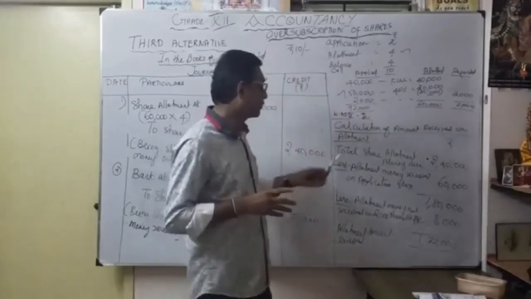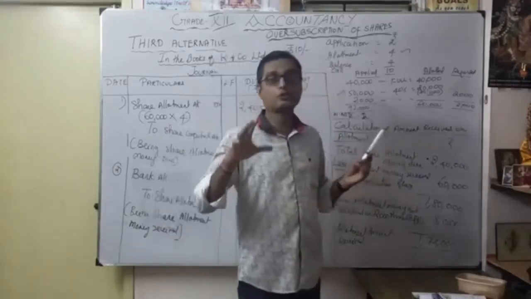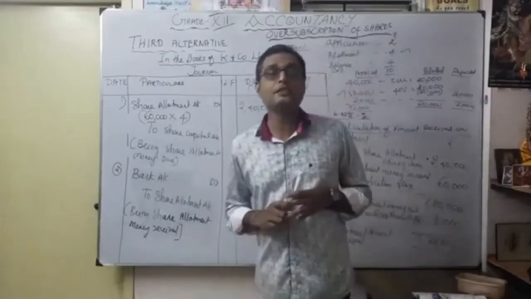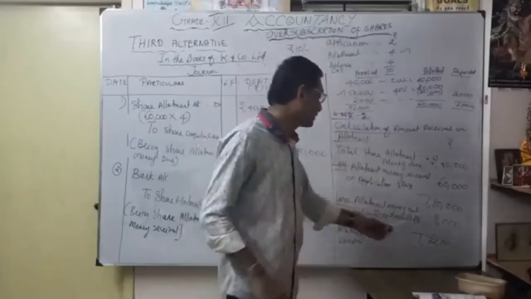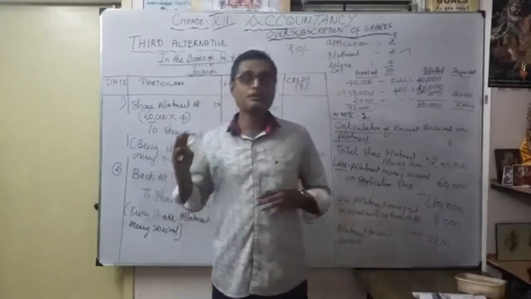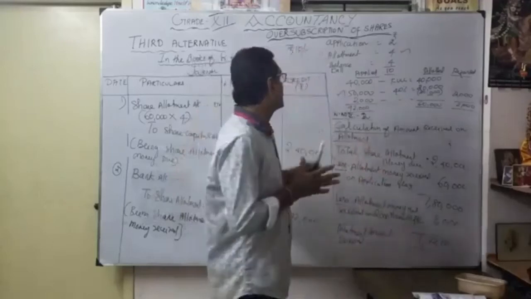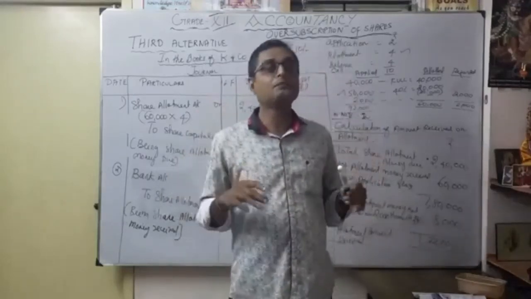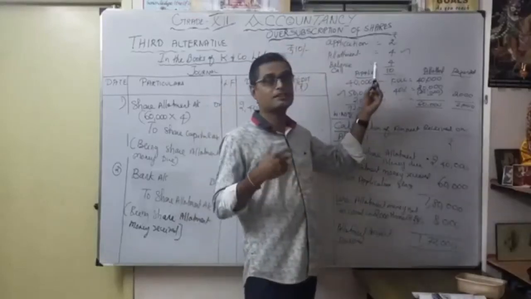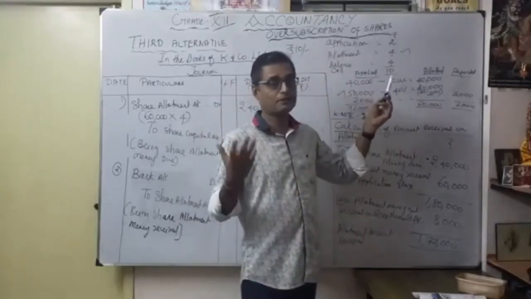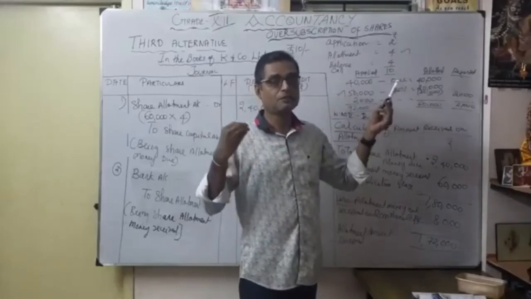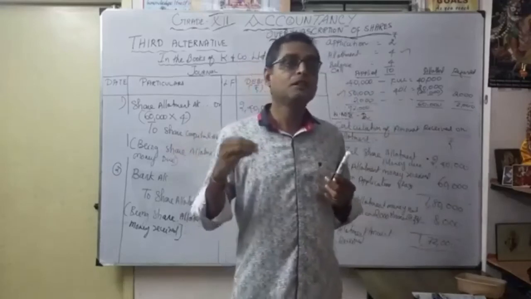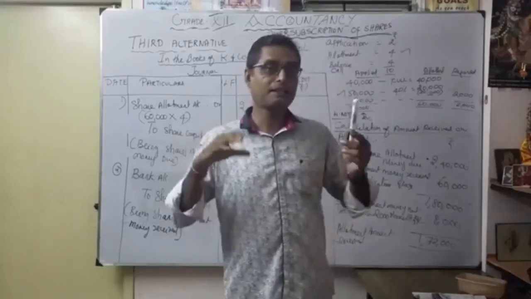So here we want to make working note 2. We want to show how I got 1,72,000. The explanation is very, very important for giving that 1,72,000. Now you understood this problem exercise. Here, one more thing, balance call: here the problem itself does not have a call. Suppose they give a balance call, simply you can pass the entry. Whatever call is given, first call or even final call, call account debit to share capital account, thereafter bank account debit to share first and final call account. Again, if there is any default.